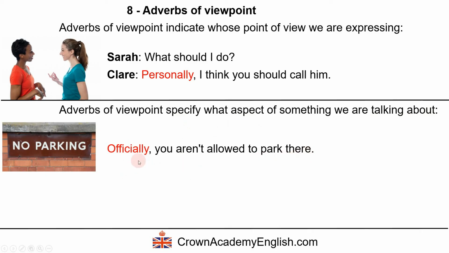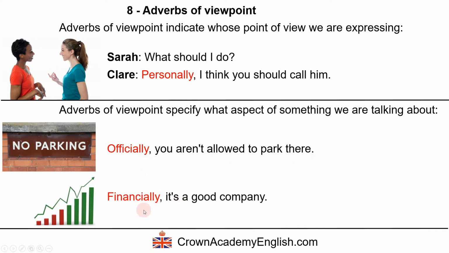But when someone says officially, it suggests that they don't really take the rules very seriously. So someone might say, officially you aren't allowed to park there, but I park there anyway. No one has ever arrested me. No one has ever shouted at me. Officially you can't park there, but many people do park there anyway.